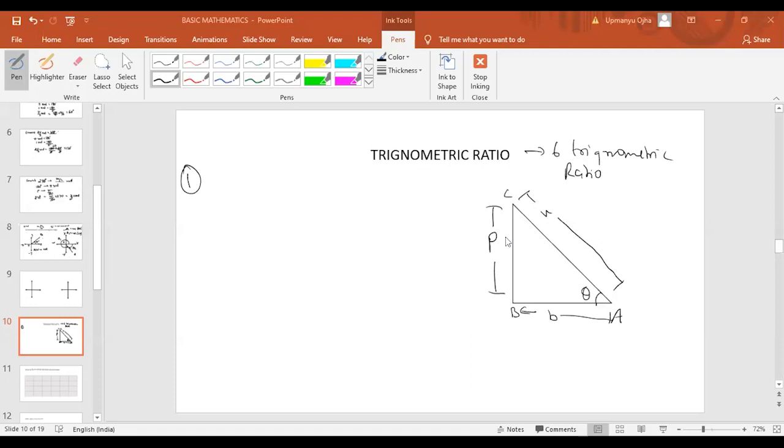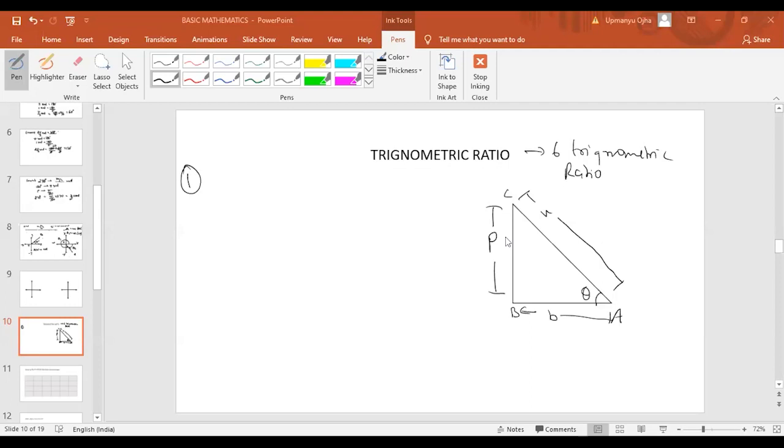Don't worry about that, just understand the positive and negative theta. I'll tell you how to find the value of theta, like what is the value of 60 degree, 30 degree. Just understand that if the angle is in the anti-clockwise direction, then it is positive. If it is in the clockwise direction, it is negative.